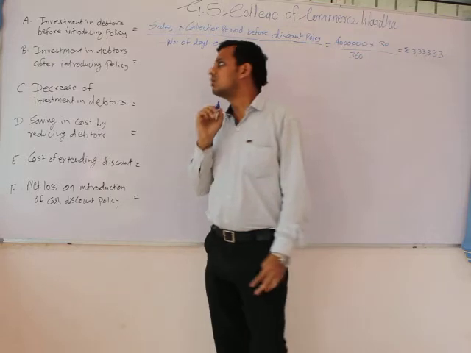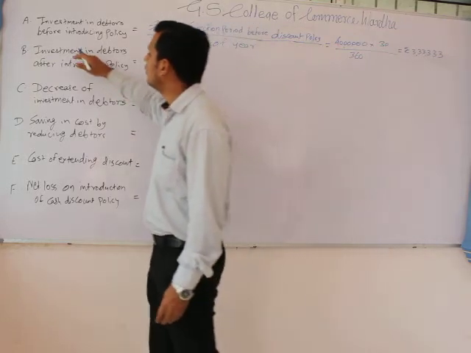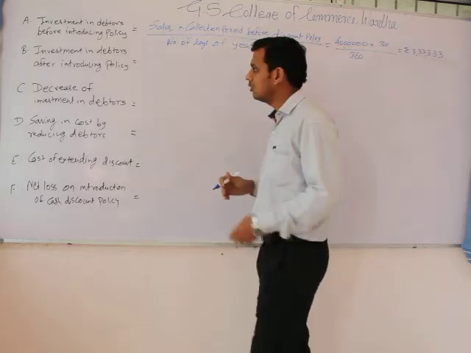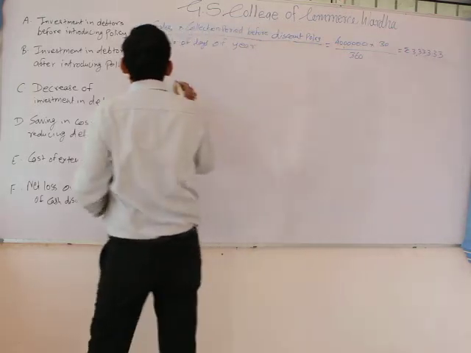The second thing we have to calculate is investment in debtors after introduction of the policy. After introduction of this cash discount policy, what would be the debtors?